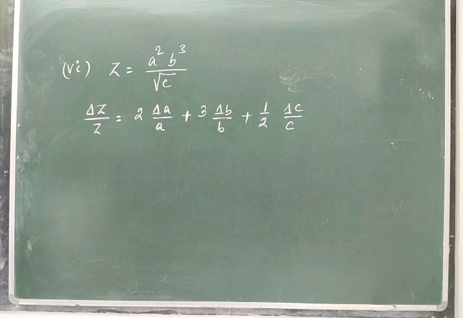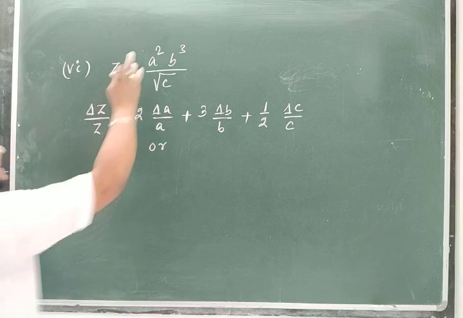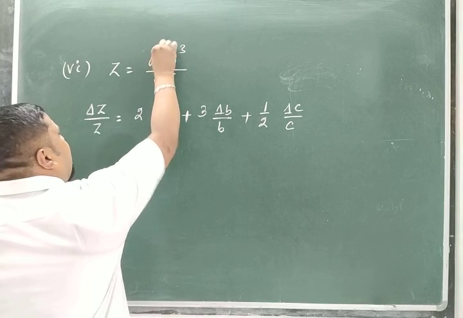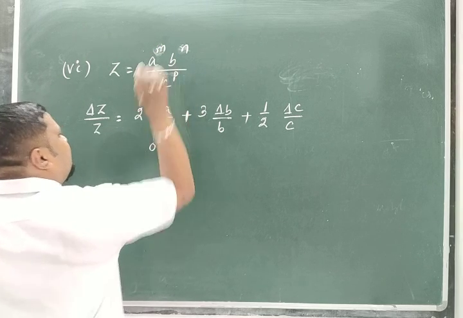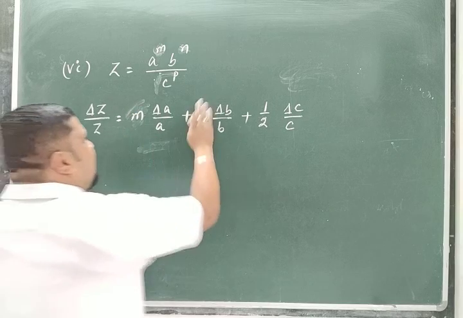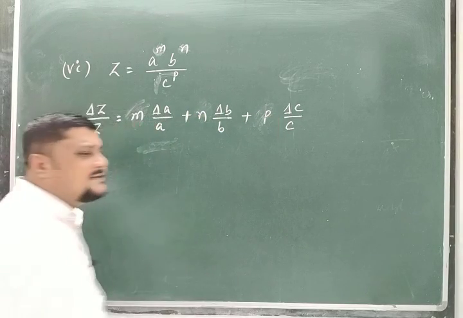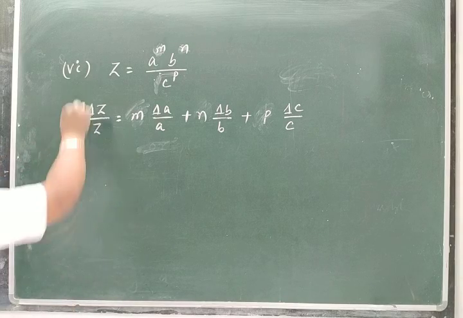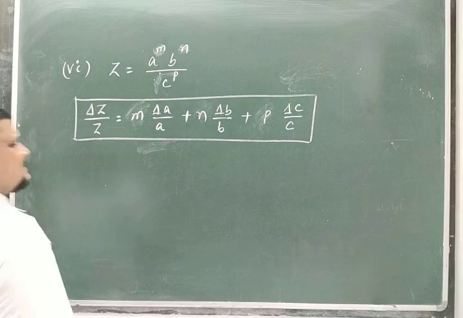Delta C by C, that is the relation. Or in general, if it is given that Z is A to the power m, B to the power n, C to the power p, then it is m into delta A by A, n into delta B by B, then p into delta C by C. That is the relative error formula in general. Clear? The sixth is very important.